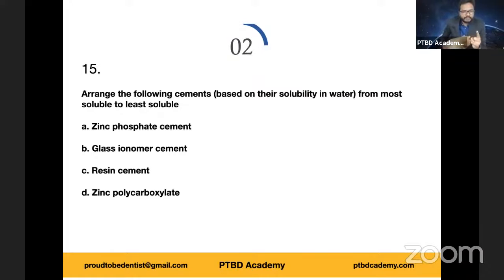Anil, very good, very fast. Most soluble to least soluble. Ankita, give us the sequence, not just one option. Give us the sequence. ABCD, ADBC, BCDA, ADBC, ADBA. It's repeating, right? BADC, ABDC, DACB. It's like a rap. I think we can compose a rap from your answers. CBAD, ADBC. Okay, very good.